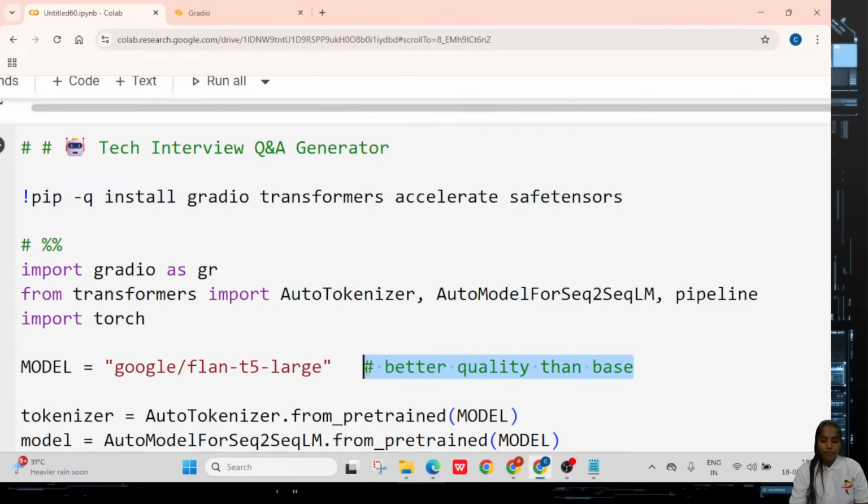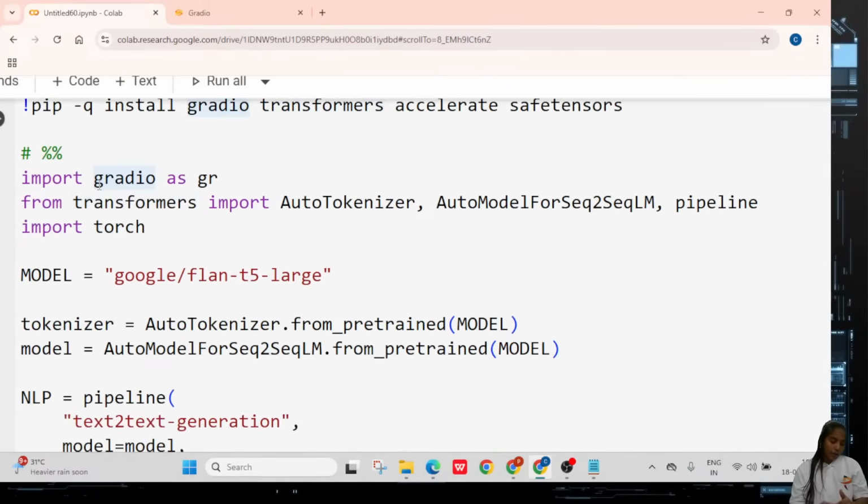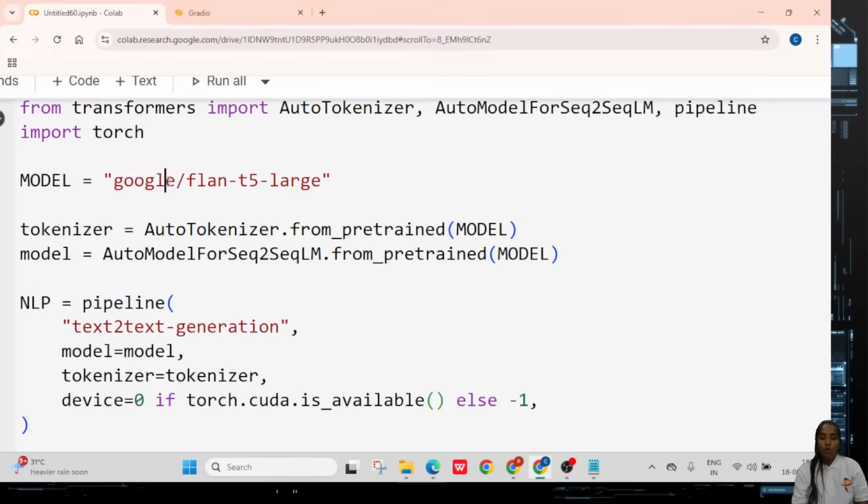Coming to the next one, after installation you have to do the importing of the libraries. Gradio you are giving the shortcut name as gr, and from transformers I'm loading AutoTokenizer, AutoModelForSeq2SeqLM and the pipeline. Next, the torch library I'm loading because the neural network constructions will be there. So installation and importing are completed, then I have to load my model.